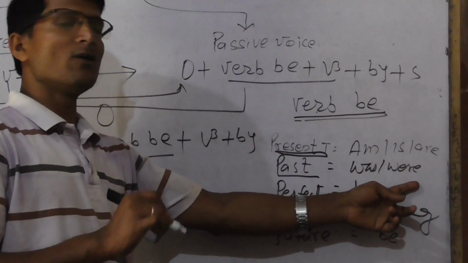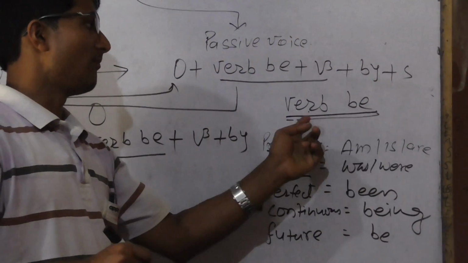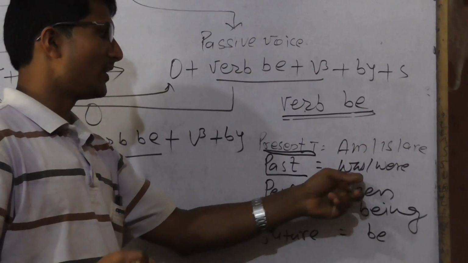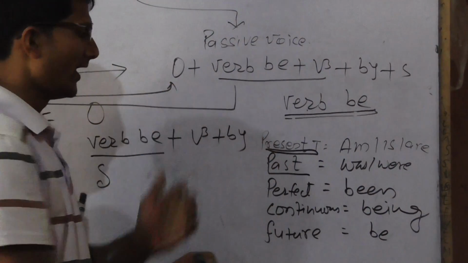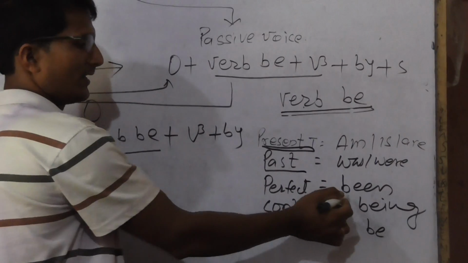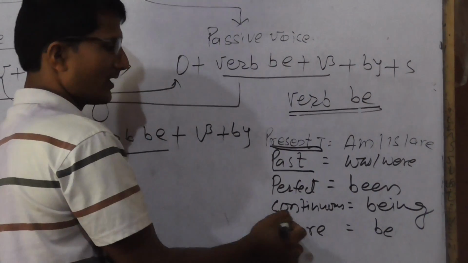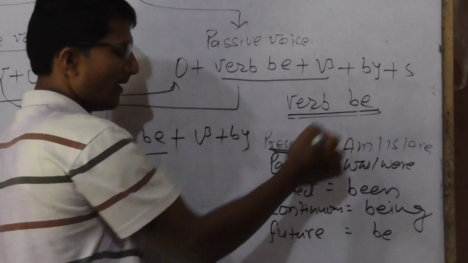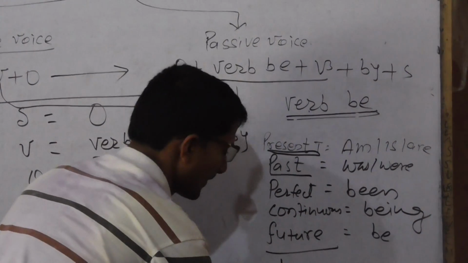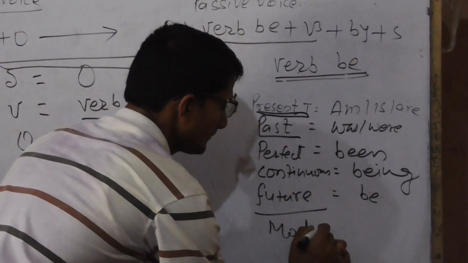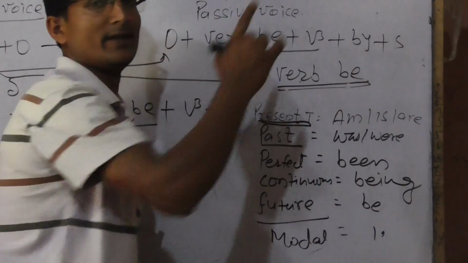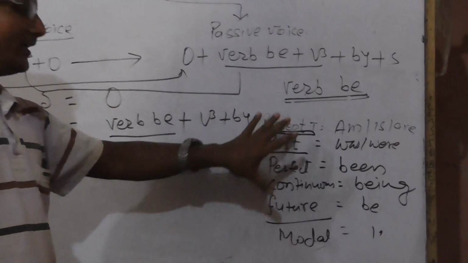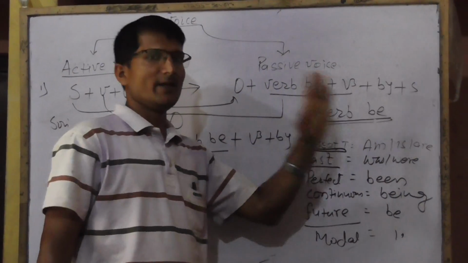In the past tense, verb be becomes was and were. In the same way, verb be into perfect equal to been, verb be into continuous equal to being, verb be into future modal equal to be. This is the history of verb be.